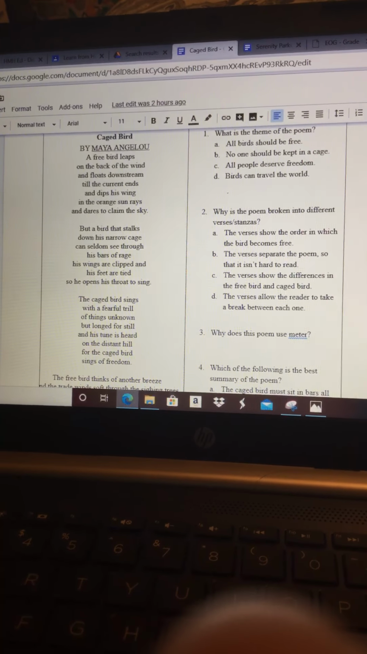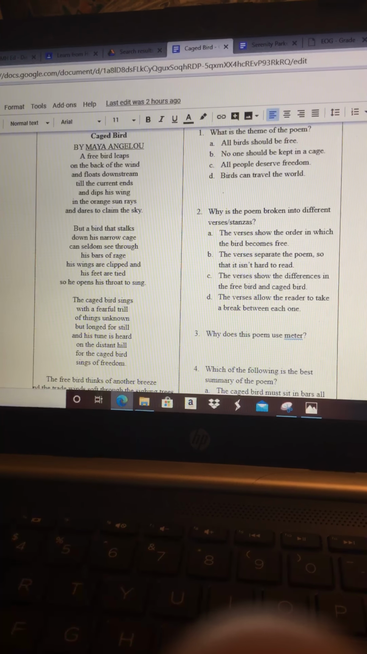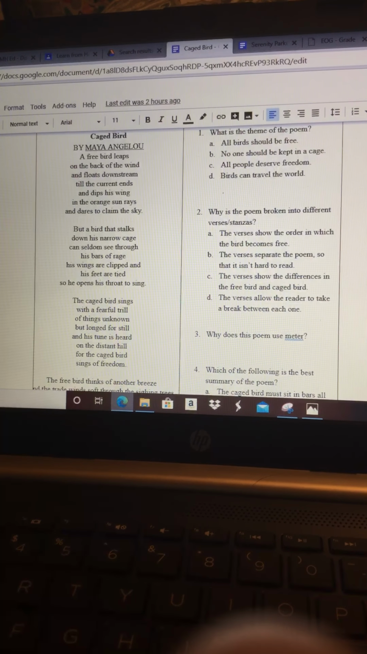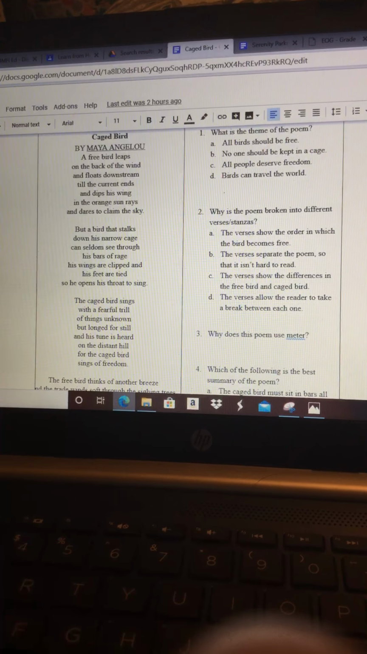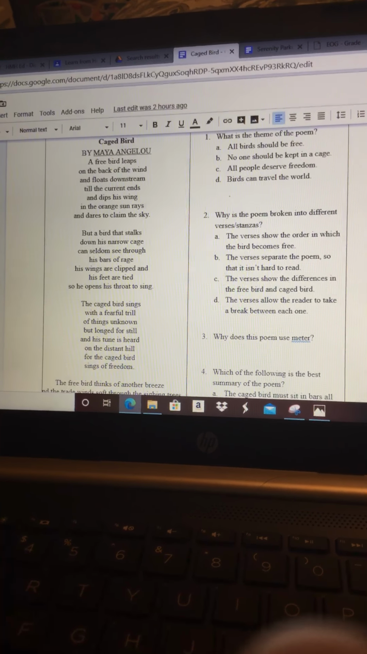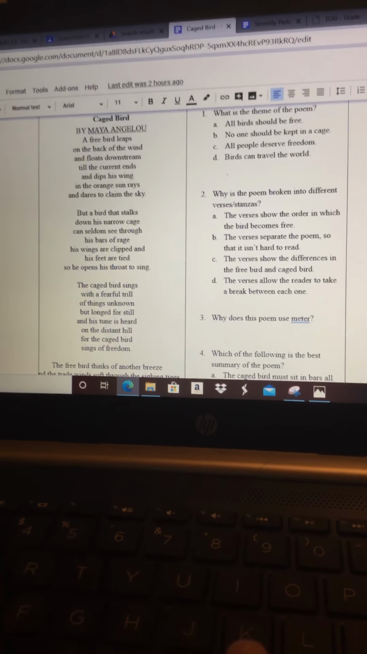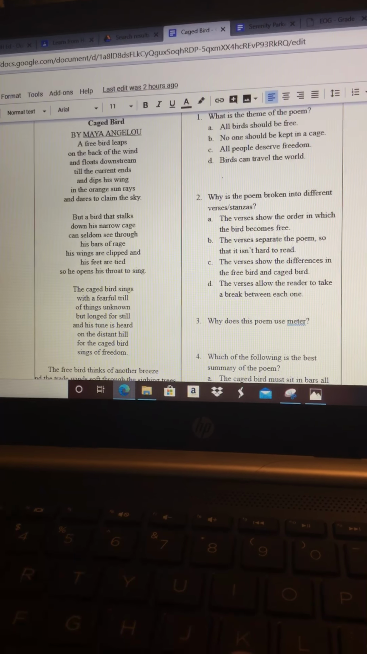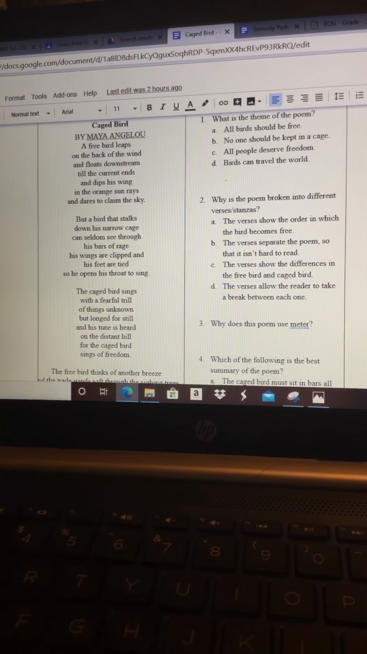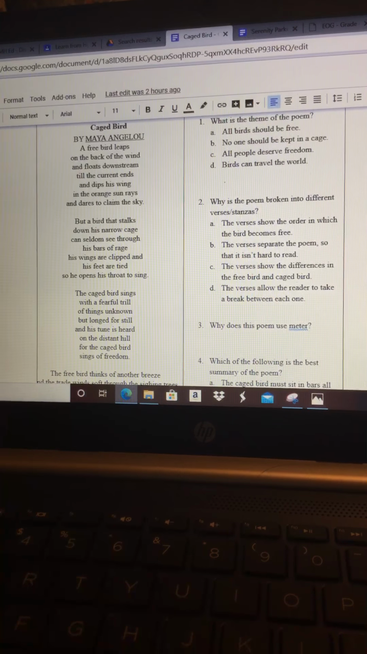So stanza or verse 1 says, "A free bird leaps on the back of the wind and floats downstream till the current ends, and dips his wing in the orange sun rays and dares to claim the sky. But a bird that stalks down his narrow cage can seldom see through his bars of rage. His wings are clipped and his feet are tied.